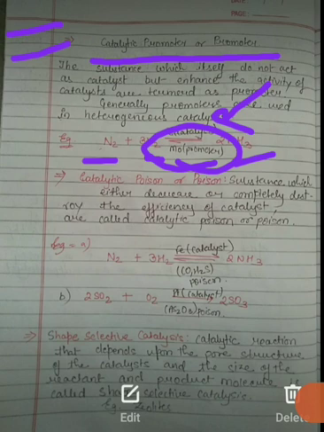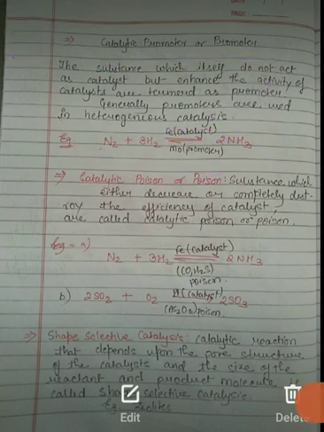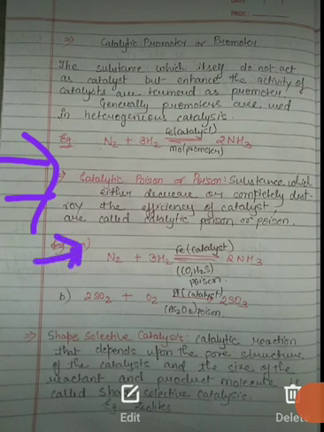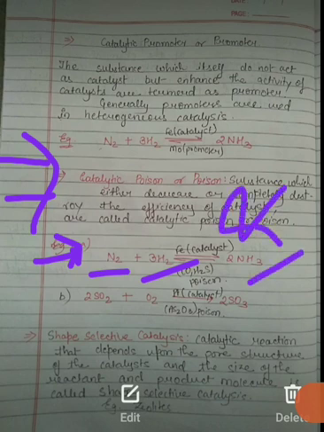Now you can see the second topic, that is catalytic poison, or poison. From the word it is clear that it may be harmful. A substance which either decreases or completely destroys the efficiency of the catalyst is called a catalytic poison. You can again see a similar example, the production of ammonia. Here N2 reacts with H2 and forms NH3. Fe acts as the catalyst, but when we add carbon monoxide and H2S, they act as poison for the catalyst. That is, they decrease or completely destroy the efficiency of the catalyst.